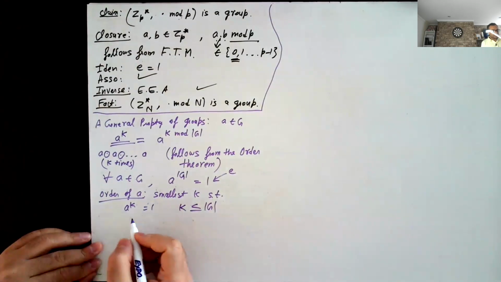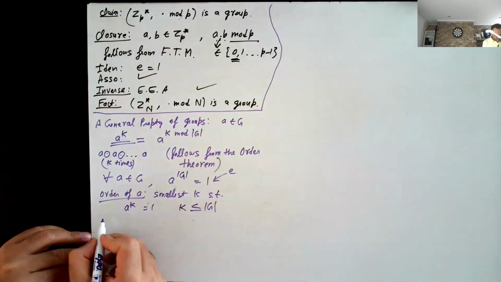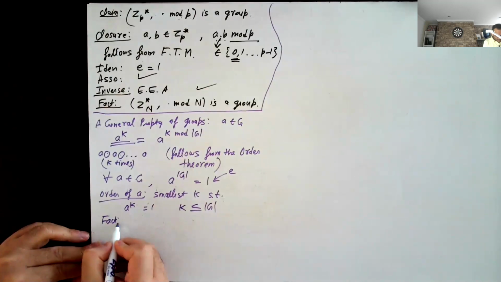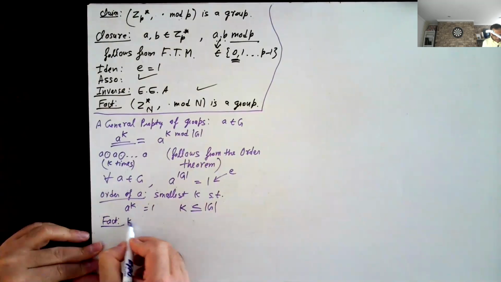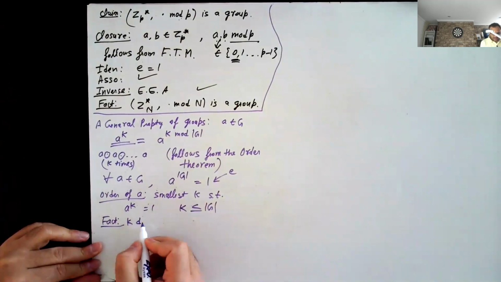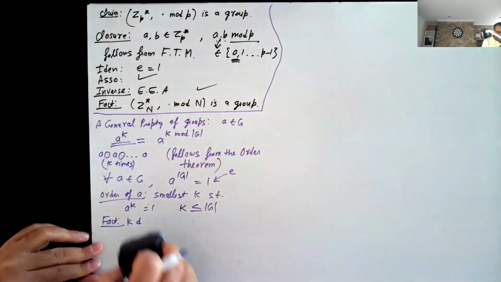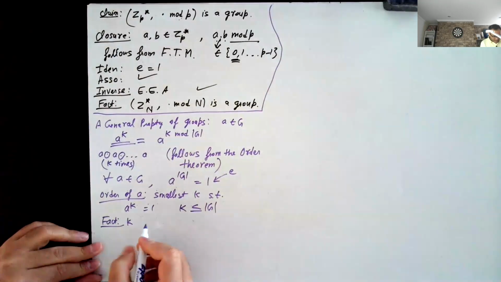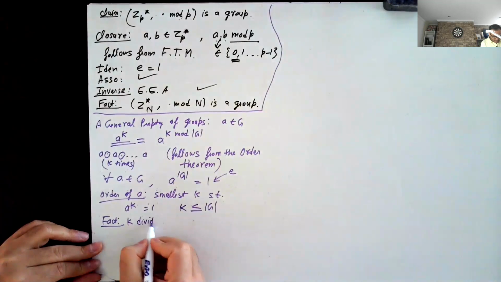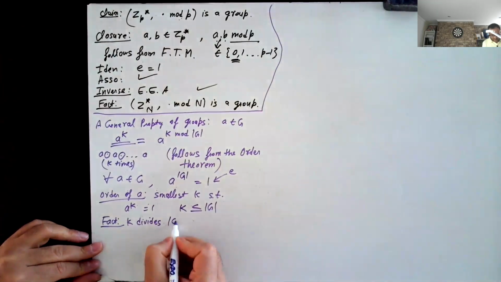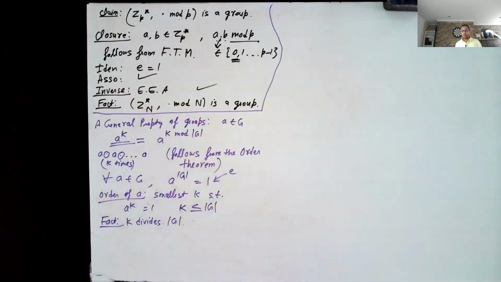And the order theorem says that k in fact evenly divides the order of the group. So k is either the order of the group, or if it is smaller than the order of the group, then it evenly divides the order of the group.